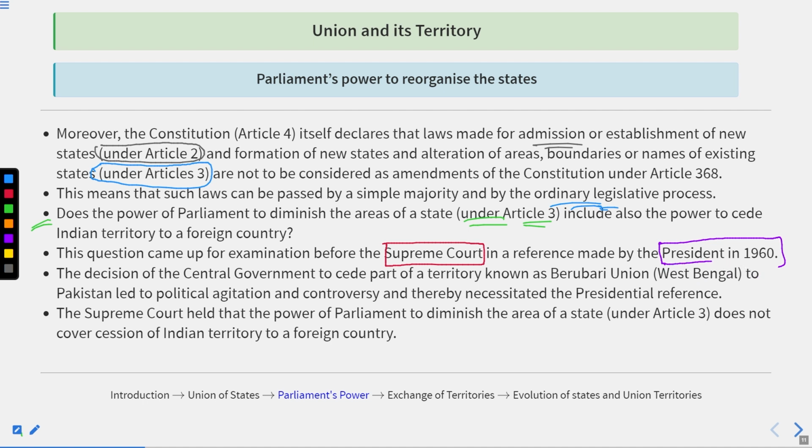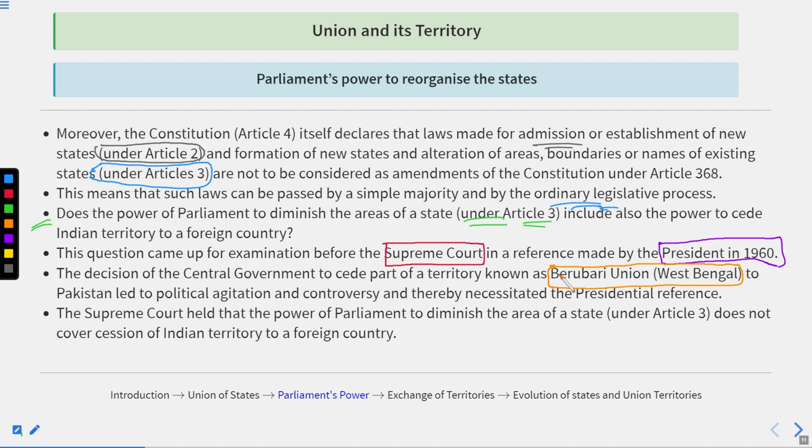Which is the year? The year is 1960. All right. That is when the question was presented before the Supreme Court by the President. The decision of the central government to cede part of territory known as the Berubari Union, which lay in West Bengal, and West Bengal is a part of Indian territory, to Pakistan, led to political agitation and controversy, and thereby necessitated the presidential reference.